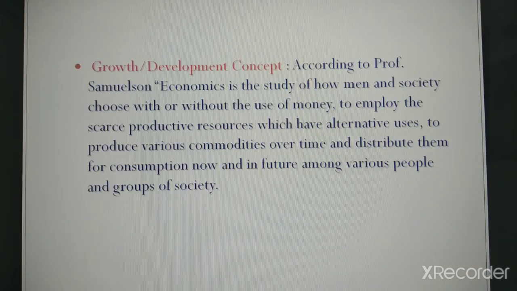According to Professor Samuelson, economics is the study of how man and society choose, with or without the use of money, to employ the scarce productive resources which have alternative uses to produce various commodities over time and distribute them for consumption now and in future among various people and groups of society. So this is the definition given by Samuelson.